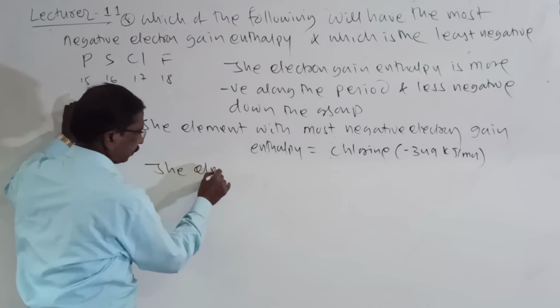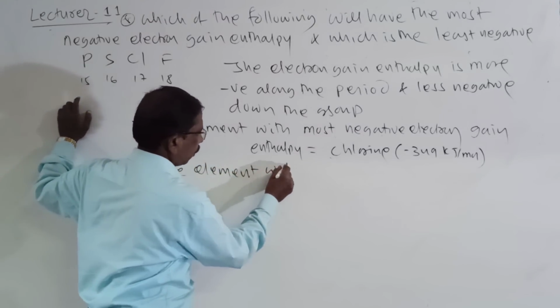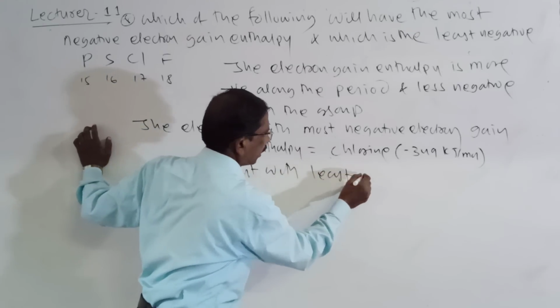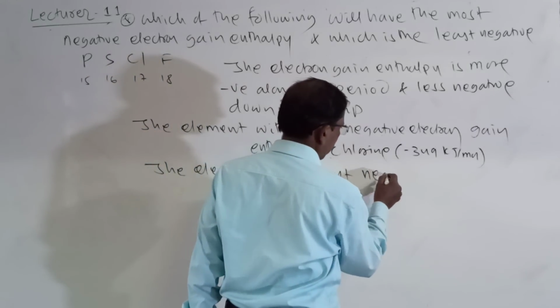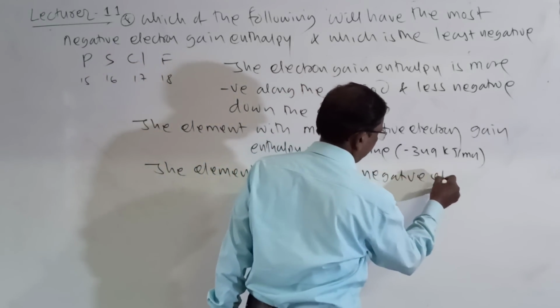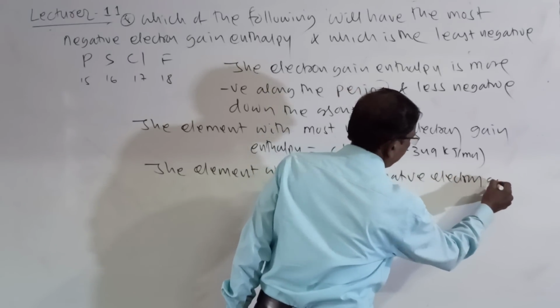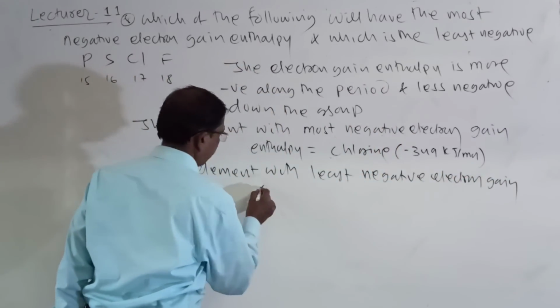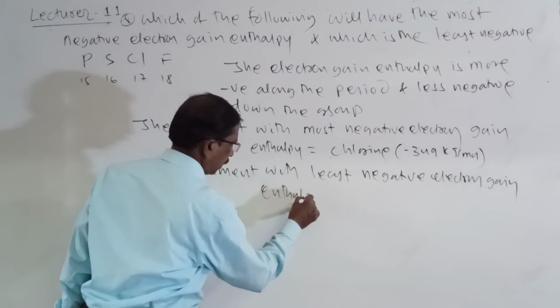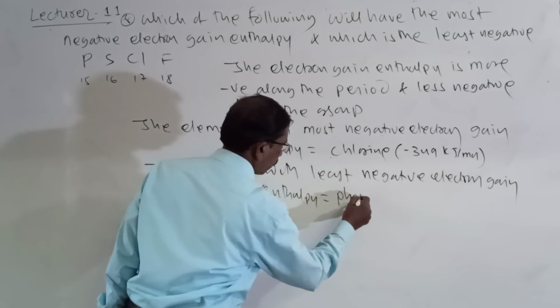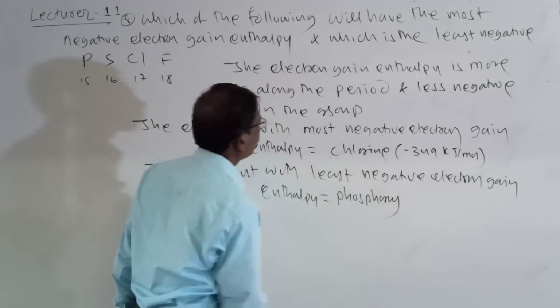The element with least negative electron gain enthalpy is phosphorus.